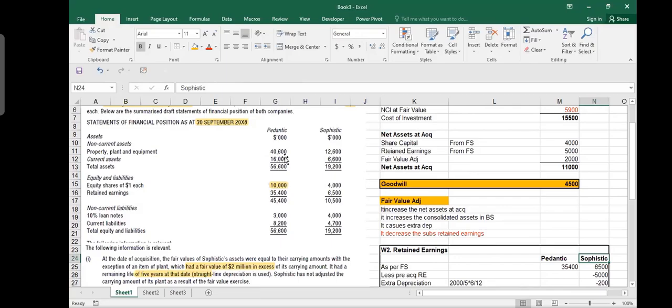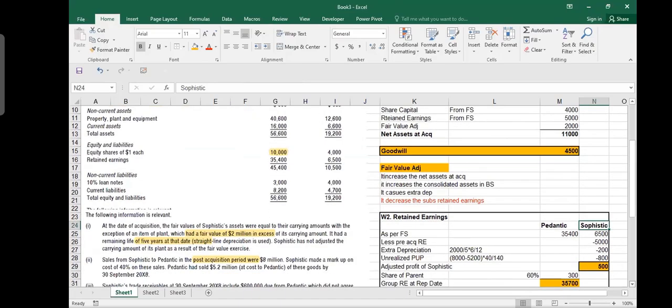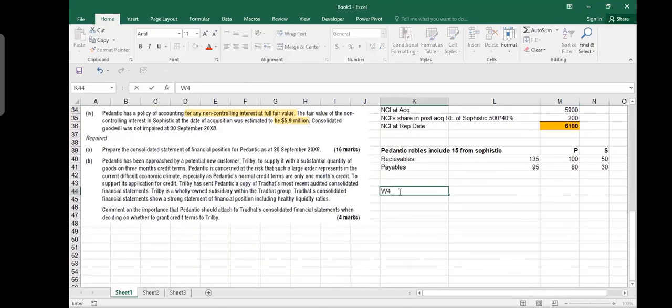Do you see the receivables? No, sir. So where are those receivables? They should be under current assets. So let's make a working for current assets now. Let's make a working and let's call it current assets working.